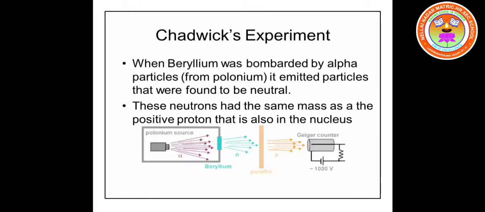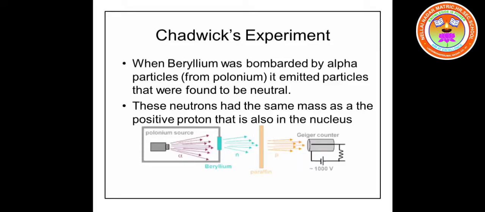Okay, children. The source for positively charged alpha particles is radium and polonium. These elements are radioactive and they produce high energy radiation like alpha particles.